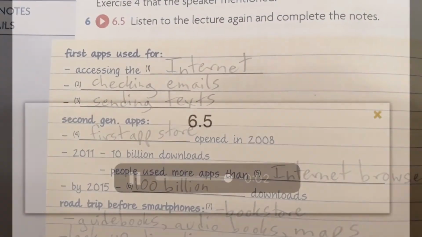And apps have made people less patient because they expect to have information immediately. In fact, a recent study found that 50% of smartphone users leave a web page if it doesn't load in 10 seconds. Okay, in the next part of the lecture, I'll discuss some of the most common apps in more detail.